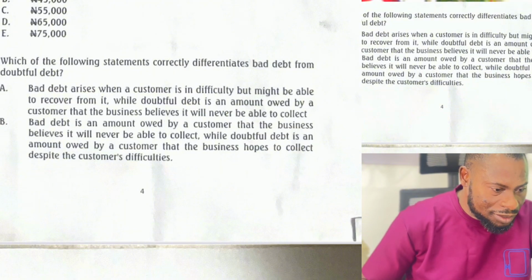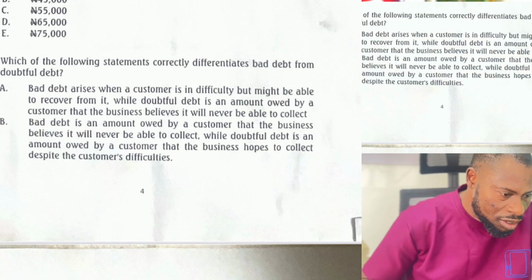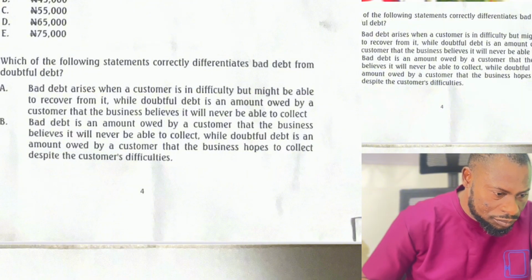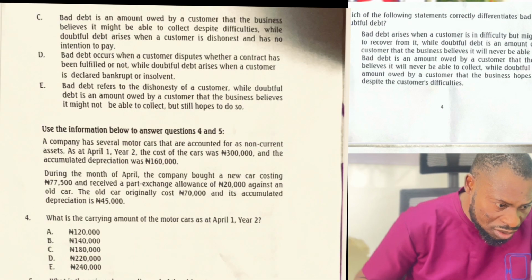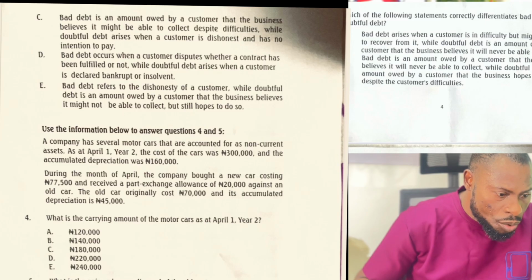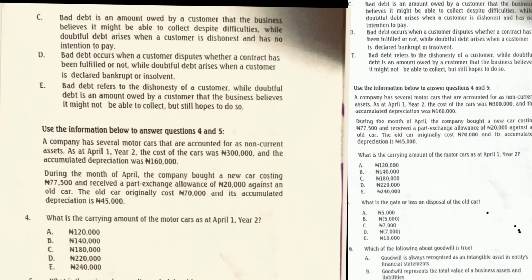A says bad debt arises when a customer is in difficulty, but might be able to recover from it, while doubtful debt is an amount. This is not correct. Next one, B. B says bad debt is an amount owed by a customer that the business believes it will never be able to collect. Yes, that's bad debt. Once the business believes that it will never be able to collect, it writes it off. This part of the statement is correct. I don't know whether the other part is also correct. While doubtful debt is an amount owed by a customer that the business hopes to collect despite the customer's difficulty. I think this will be the answer, but let's go and see other ones.